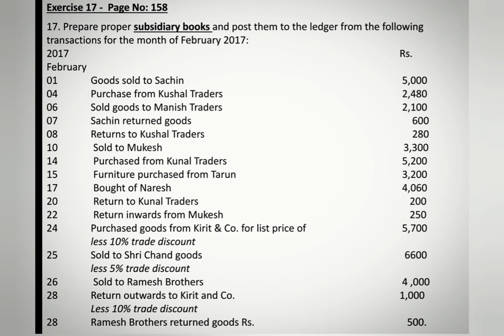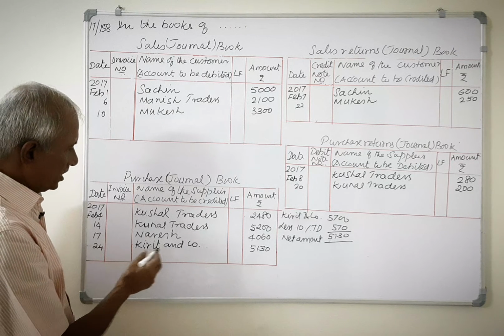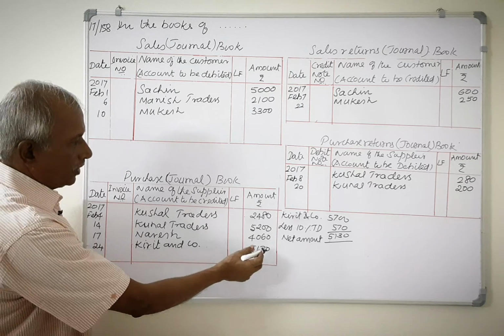February 24th, purchase from Kirit and Company for the list price 5,700 less 10% trade discount. It is a credit purchase, so it should be recorded in purchase book. February 24th, Kirit and Company 5,130.